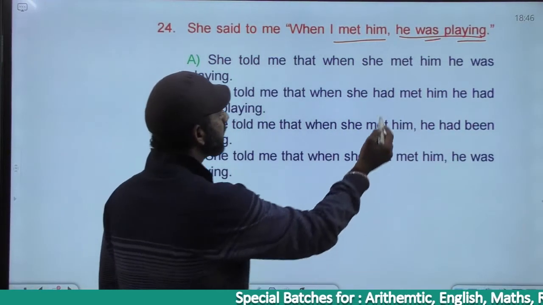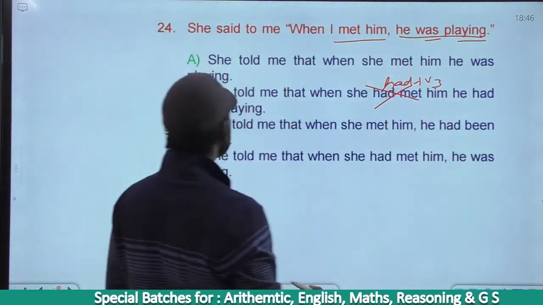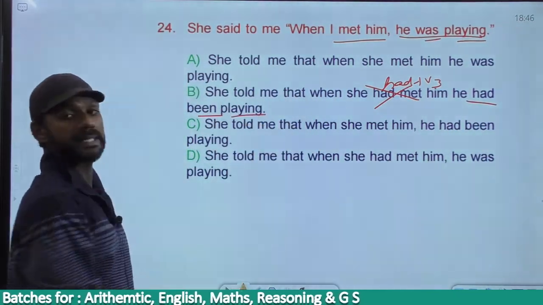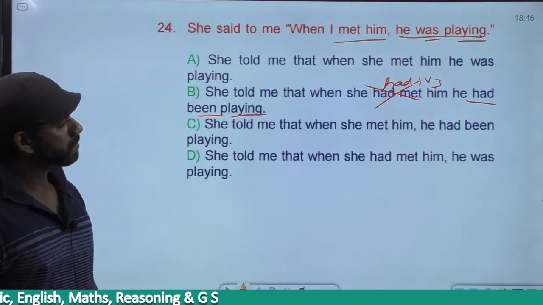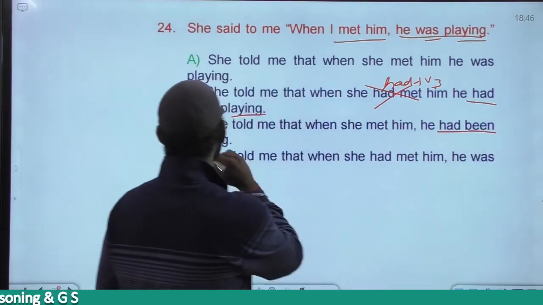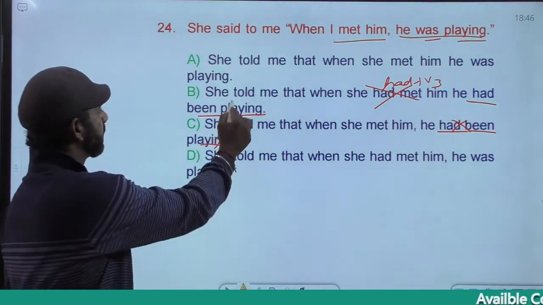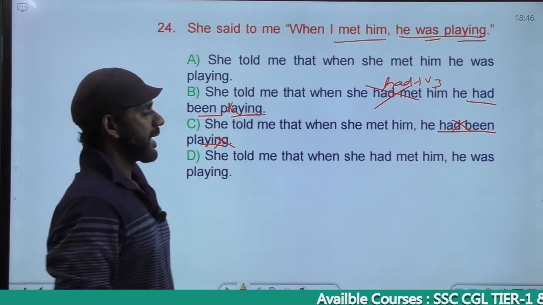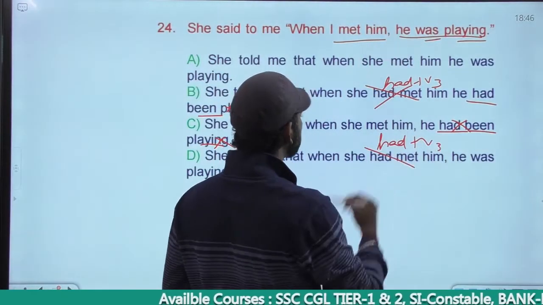Based on that, B is eliminated. Had met is had plus V3, past perfect. Then had been playing is had plus been plus V1 plus ing, past perfect continuous, eliminated. Come to C. C is eliminated. Had been playing is had plus been plus V1 plus ing, past perfect continuous. We want the same, past continuous, eliminated. C is gone. Come to D. D is eliminated. Had met is had plus V3, past perfect. We want simple past here, gone.